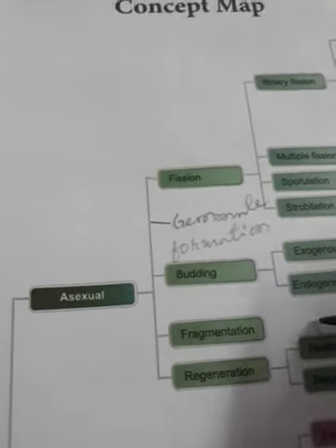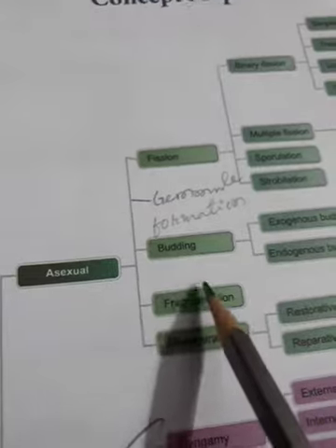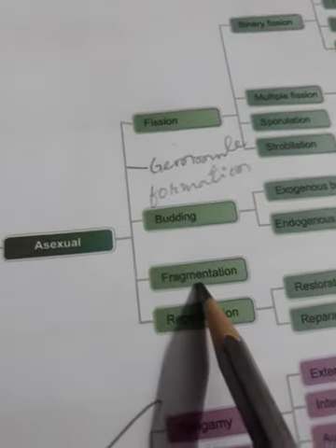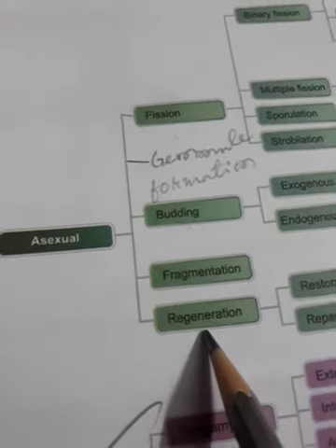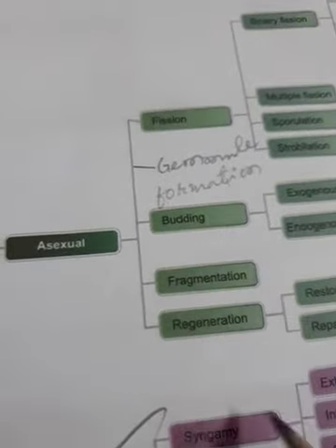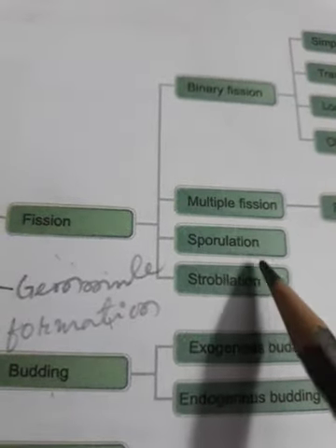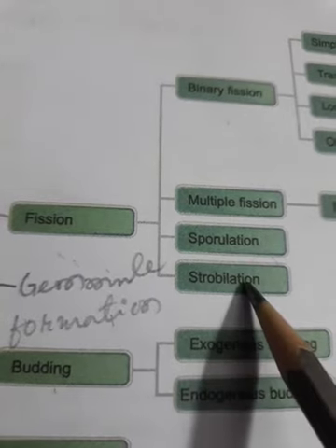I will show you in the concept map at the end of this topic. This is very much important. Under asexual reproduction, it has been given fission, budding, fragmentation, regeneration. Gemmule formation is not given, I have added. After that there are subdivisions also: fission, binary fission, multiple fission, sporulation, strobilation.